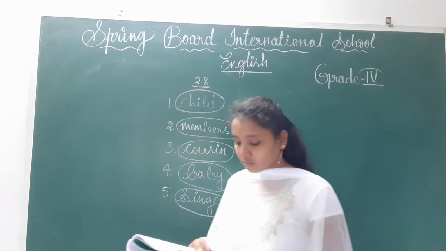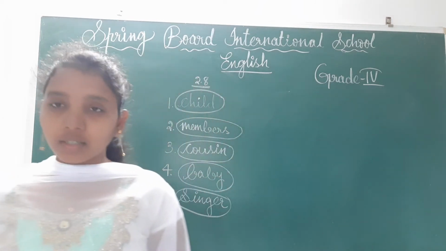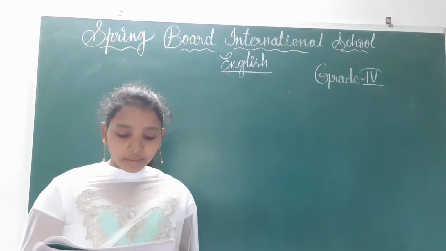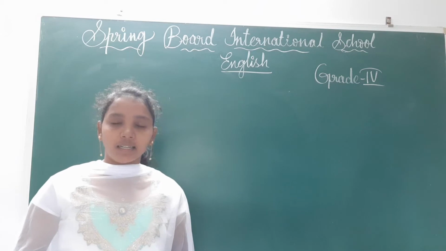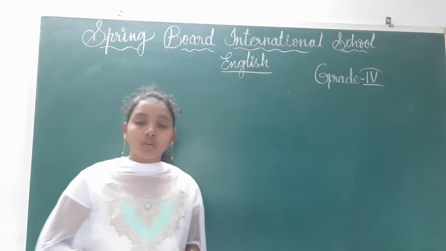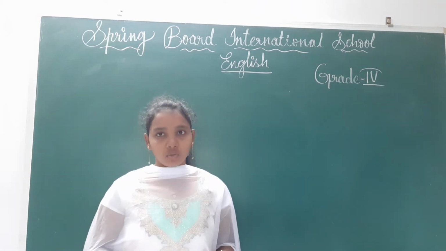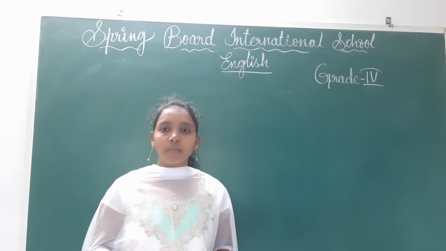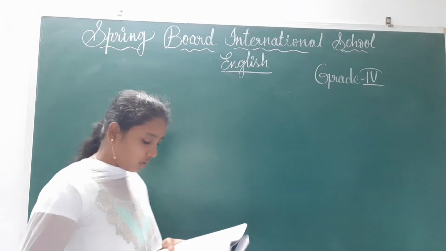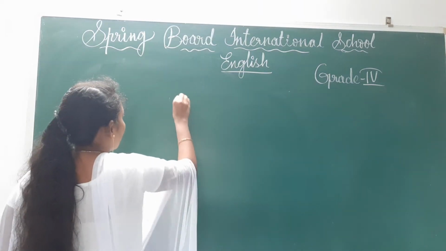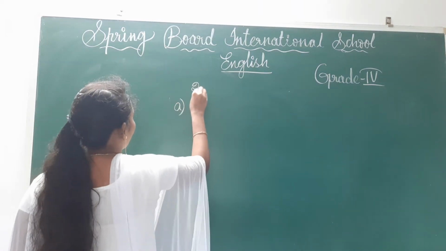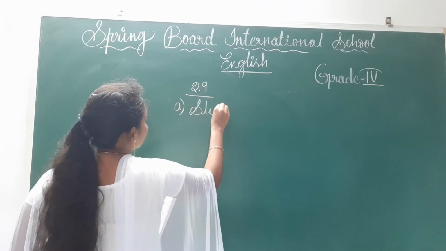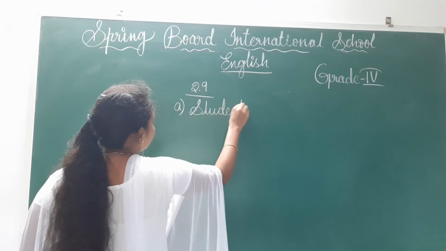First one, I go to school to learn. Who will go to school to learn, children? Students will go. Yes or no? Is student neuter gender or common gender? Common gender. Okay, in 2.9, the answer is student.